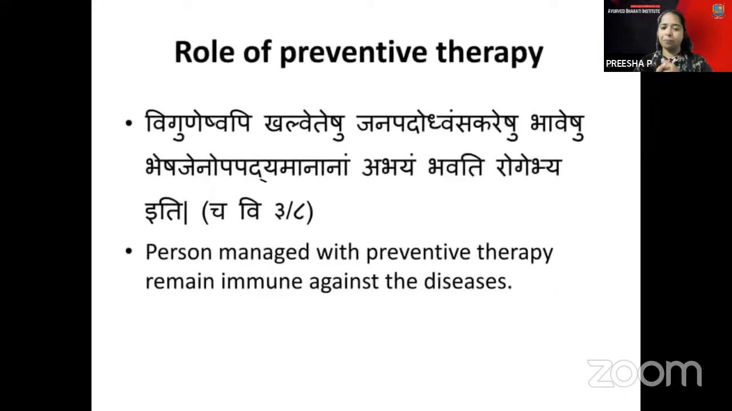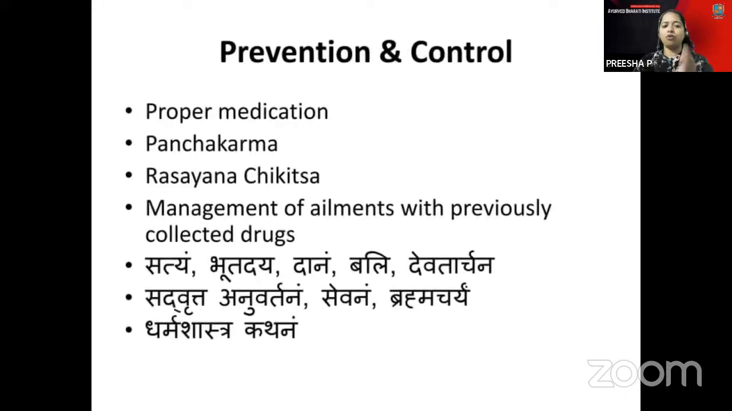And how can you prevent that, that is, become immune against the diseases? You can take it as Satyam, Bhutadaya, Danam, Balidevatarchana, Sadvritta Anuvartana, Sevana, Brahmacharya and Dharmashastra Kathana as the prevention and control for the ill effects of Janapadodvamsa. It can be asked: what are the two main treatments adopted for Janapadodvamsa? That is Panchakarma and Rasayana Chikitsa.